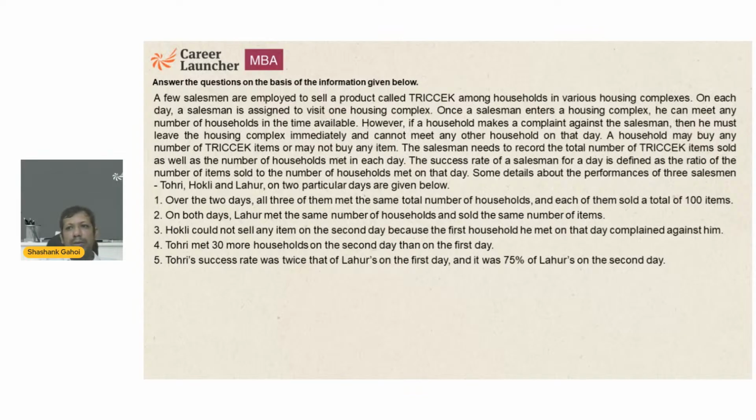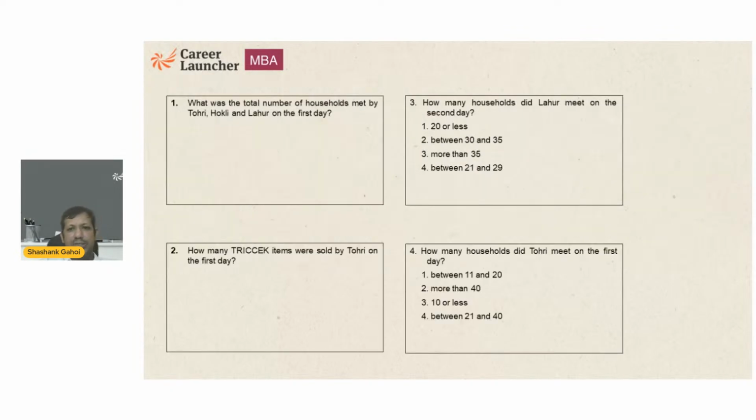A household may buy any number of items, and it may not buy any. The salesman needs to record the total number of items sold as well as the number of households visited each day. The success rate is defined as the ratio of items sold to the number of households he visited. Some details about the performance of three salesmen T, H, and L are given on a particular day. Over the 2 days, all three of them met the same number of total households. So some information is given and some questions are asked.